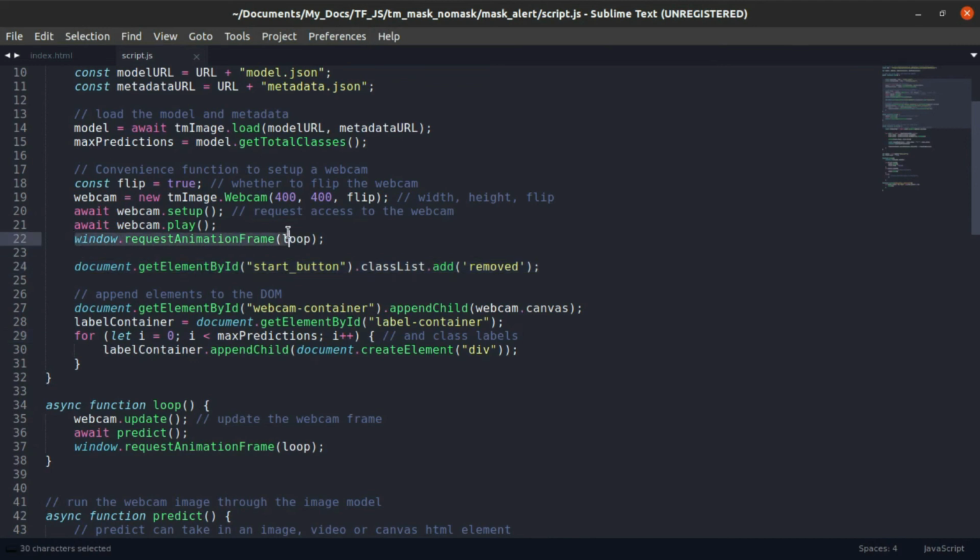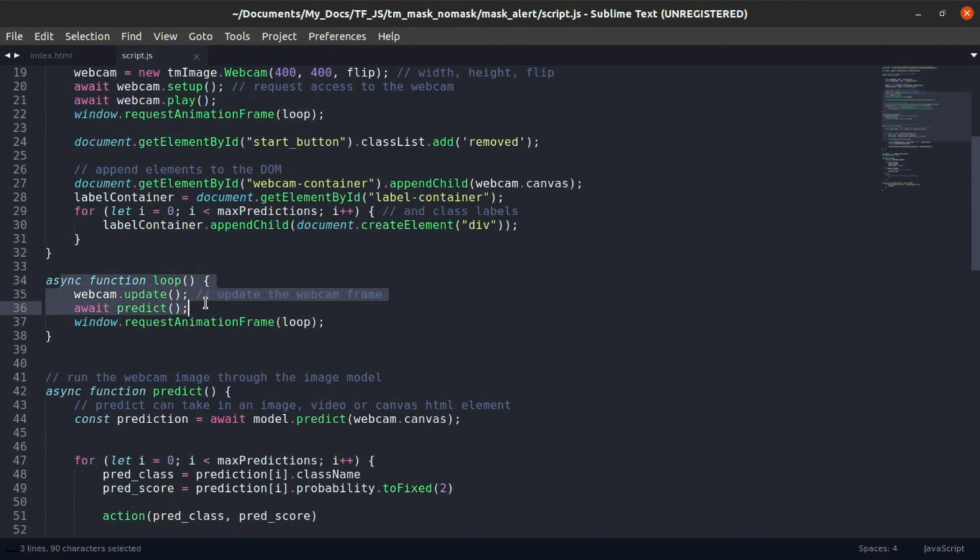Then window.requestAnimationFrame. There is a function we created called loop, and in that loop the predictions will happen. We are sending our image and it finds out whether we are wearing a mask or not. So this is function loop, a basic function. webcam.update will update the webcam frame, so the new image appears in the webcam as it comes.